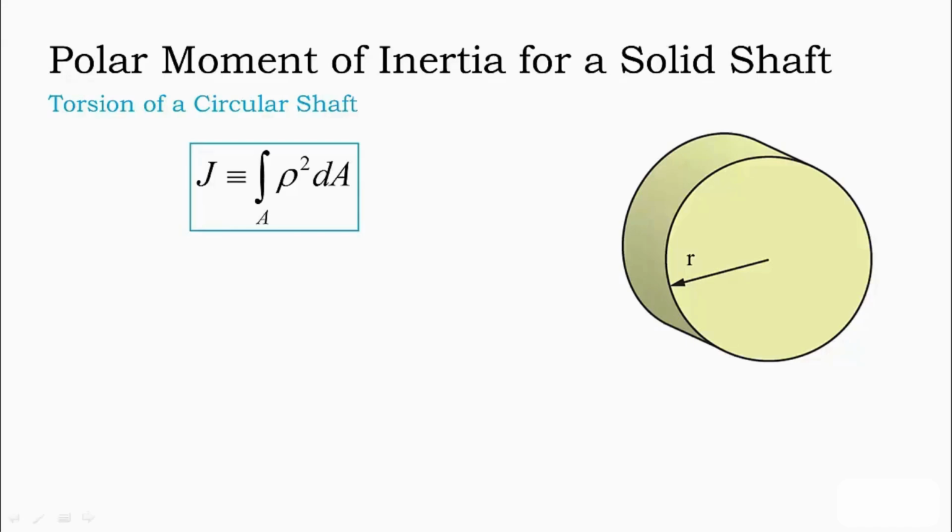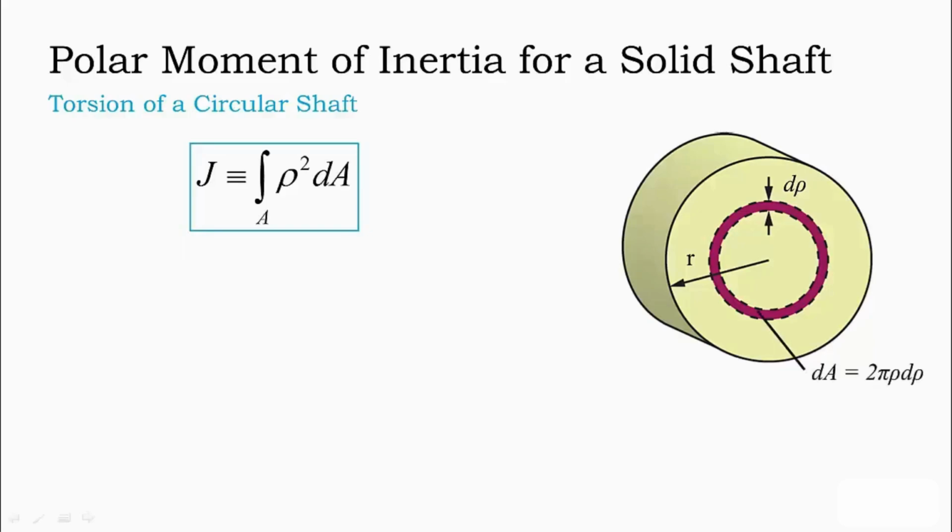If we consider a small change in radial position, d rho, and sweep this small change in radial position around the axis of the shaft, we define an element of area shown here in purple. For a small change in radial position, we can define the area of this element as the perimeter multiplied by the radial position change, or dA is equal to 2 pi rho d rho.